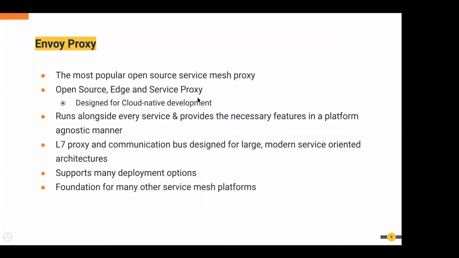So it's open source, edge, and a service proxy. Run alongside every service and provide the necessary features. And it does not depend on any particular programming language or platform. So you can use it with all the languages and microservices platforms and frameworks you have today.